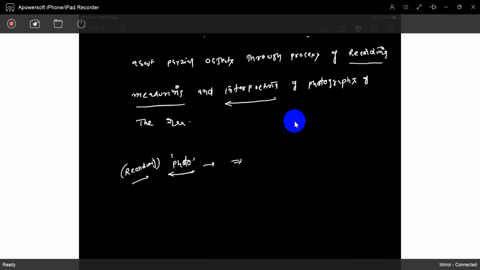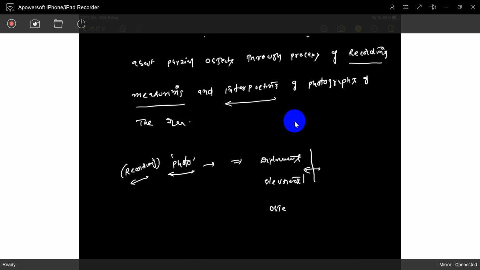Recording: take photos from different angles or at different times, some elapsed time. Later, through the photos, you can measure the distances and elevations of objects or points.